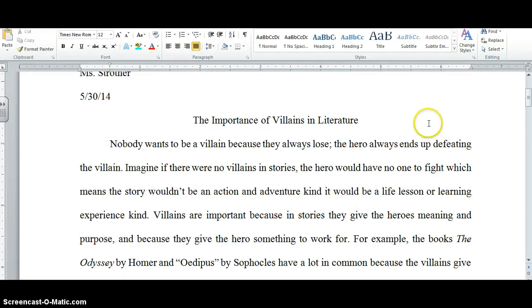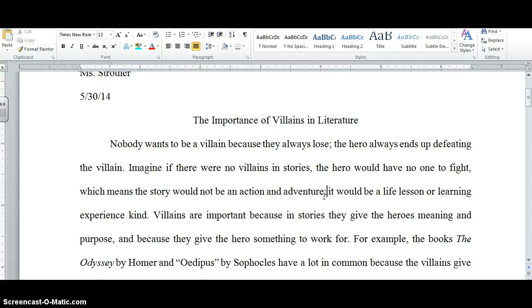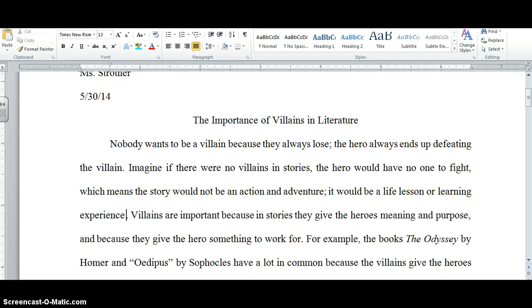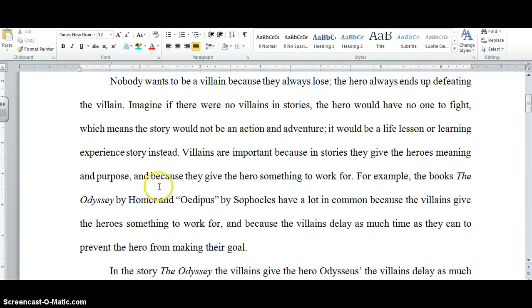Here we go. Nobody wants to be a villain because they always lose. The hero always ends up defeating the villain. Nice. Imagine if there were no villains in stories, the hero would have no one to fight, comma, which means the story would not be an action and adventure. I think we would take out kind because you want to make sure it's more formal. It would be a life lesson or learning experience. Learning experience, maybe story instead. It's the best I got for you at this second, but you can play with that.